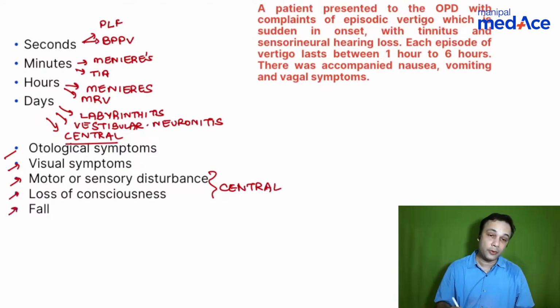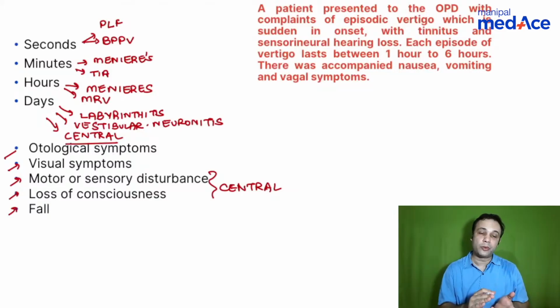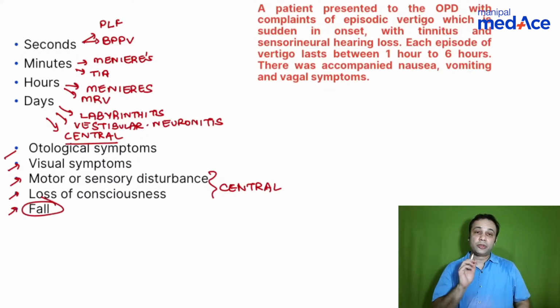And when there is a fall, there are three important ways by which a patient who is falling due to vertigo can present. He falls and he gets up immediately: BPPV. He falls and there has to be some degree of assistance to help him get up: think of a transient ischemic attack. Falls and does not get up: think of a serious central cause of vertigo. So those are three important ways by which a fall can also be diagnosed. That is in differentiation to what MCQ you were seeing.